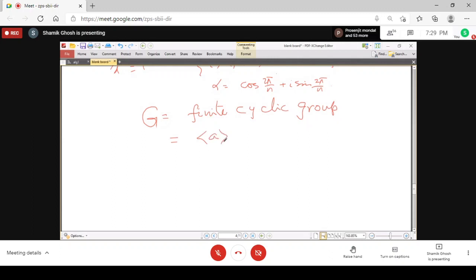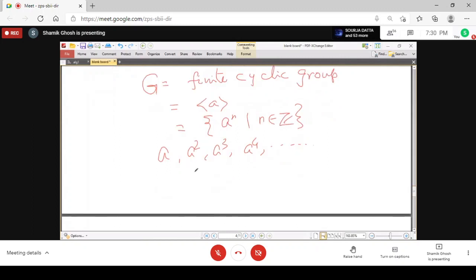So suppose it is generated by a, that is, G is a to the power n, where n belongs to Z. Here, not all the elements are distinct. Why? Because it is a finite group. If I start with a square, a cube, a4, and go on, that cannot run indefinitely because the group is finite.